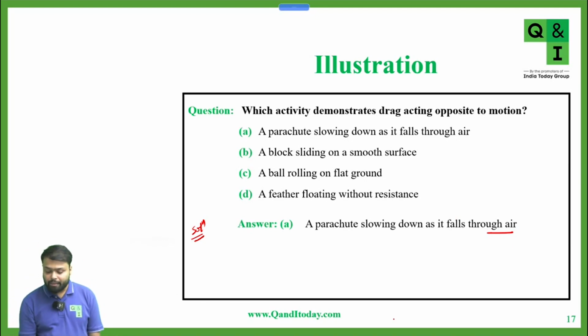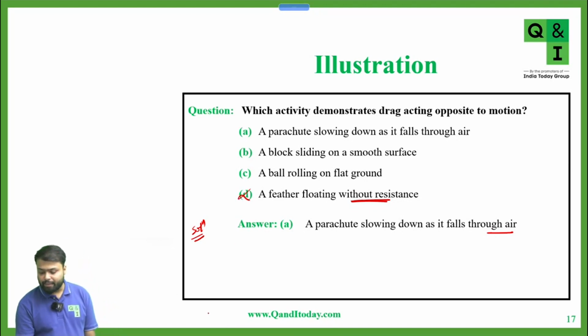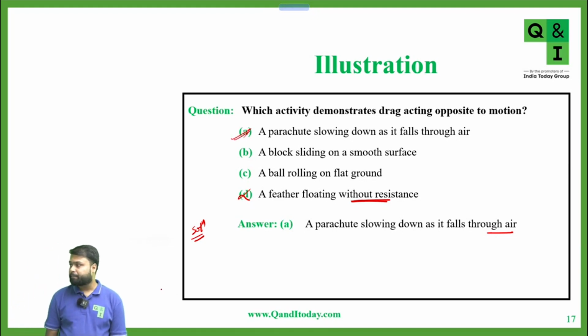Why? Yes, tell me. Because option D says a feather floating without resistance. If it has air resistance only, it will be eligible for this question. Yes, very good. So option D is incorrect because it is given that the feather is floating without resistance. If there is no resistance, then there is no meaning of drag. Yes or no? Isabel and Sudipti, is this clear? Yes, sir. So option D is incorrect. Correct option is option A. Okay.